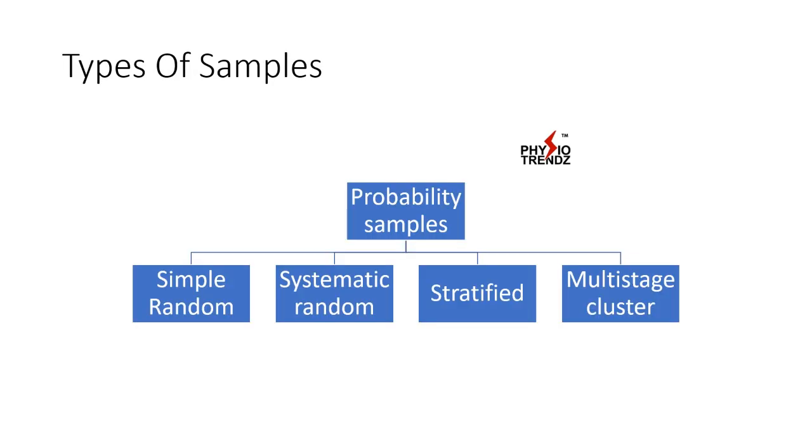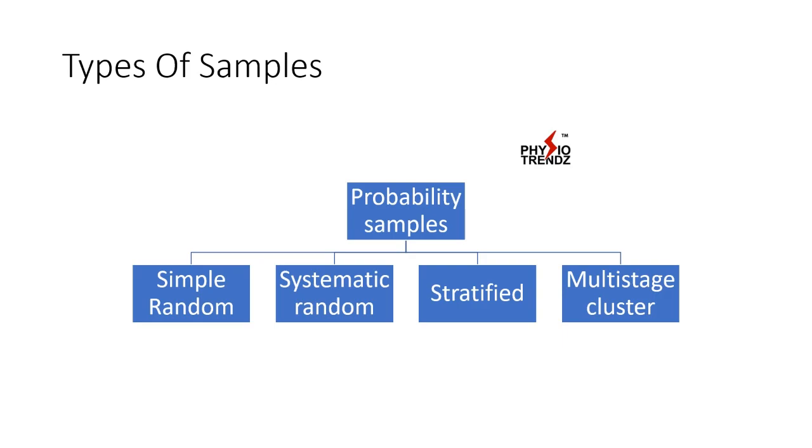Types of samples, guys, can be on the basis of two things: probability samples and non-probability samples. Probability samples are those in which the probability of picking each and every individual or each data point is equal. That is why they are considered probability samples. So here we have simple random sampling, in which we just randomly select a sample. Then systematic random, which means you are providing a system that every fifth, every second, every 10th person in this row or that row will be selected for the research. So that is systematic random.